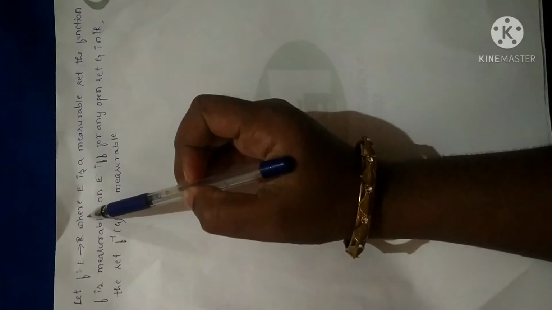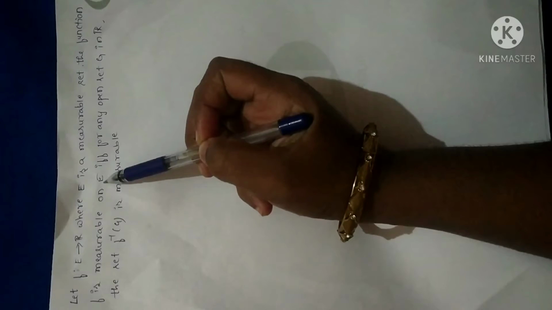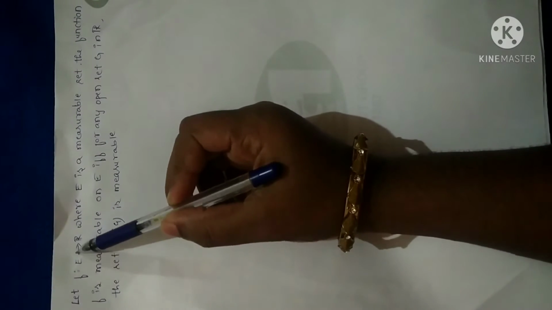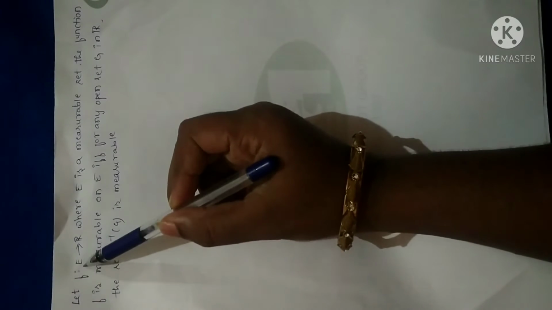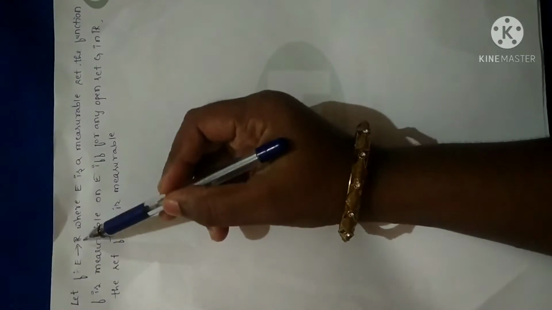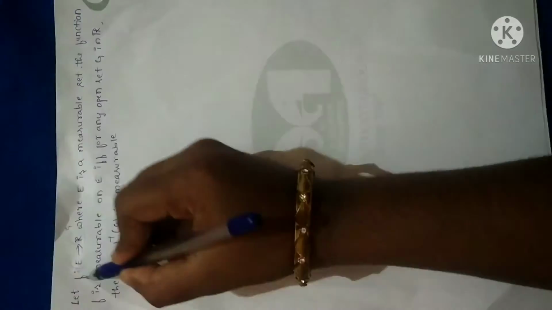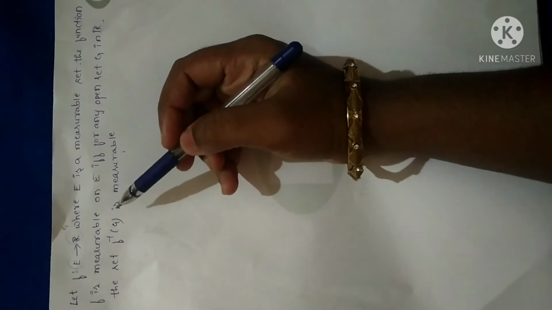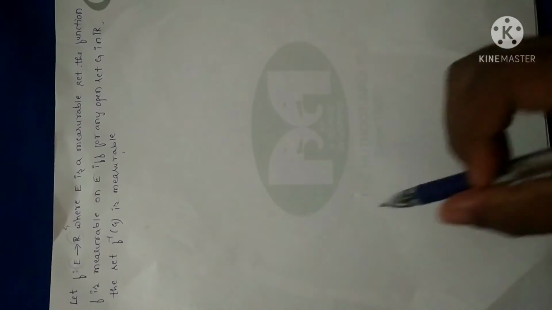Here is a theorem. If f from E to R is a function where E is a measurable set, the function f is measurable on E if and only if for any open set G in R, f inverse of G is measurable. In the sense, what we proved in the previous session is that the image of a function is measurable. Now we are going to prove that the inverse image is also measurable.